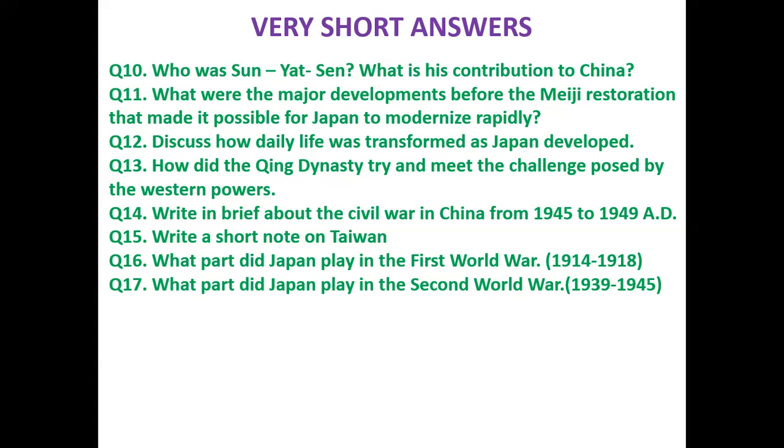For several years after the war, Japan was under the control of the USA. The Japanese were very clever and hardworking people. They very soon repaired the damage caused by the war and made progress by leaps and bounds.